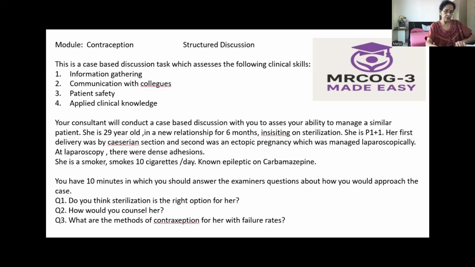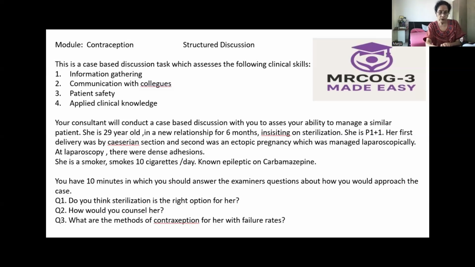She also had a cesarean section and a laparoscopy which showed dense adhesions. She has associated surgical challenges because of the previous cesarean section and post-operative adhesions. So there is a high probability that the laparoscopy may fail, with conversion to laparotomy.